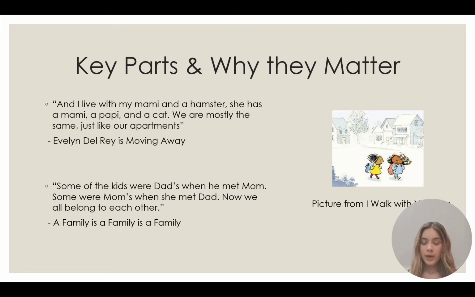The picture from I Walk with Vanessa is where Vanessa makes a friend after being bullied throughout the book based on her looks, her cultural background, and being new to the school. The young girl who walks with Vanessa is unnamed in the book, but despite their differences, she decides to walk with her and give her a chance because she realizes that she would not like to be left out like Vanessa is.